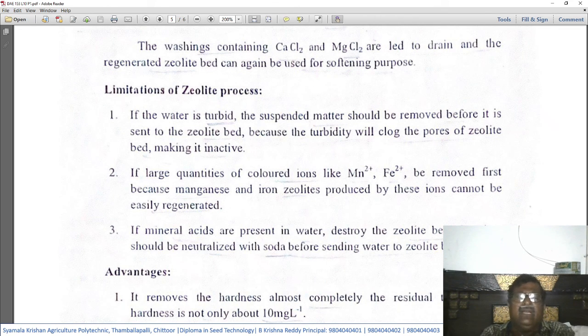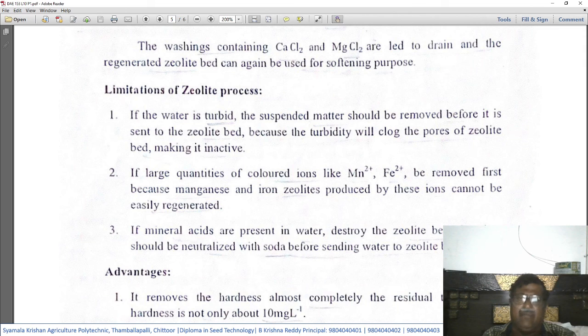So whenever we use this zeolitic process, the hard water being input into the tanks should be very clear. Suppose the water is turbid, then the small particles present in it will go and clog the small pores in the zeolitic bed, and thereby make the zeolite inactive.